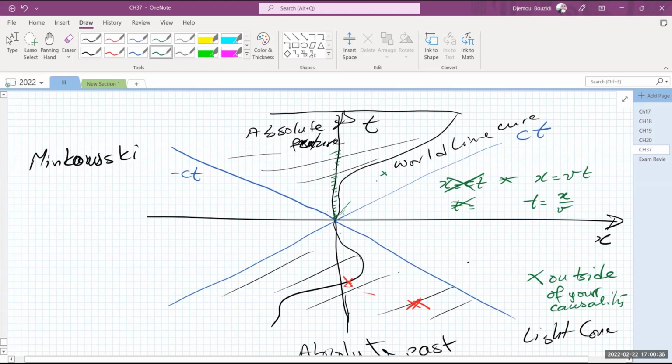So this is how it's presented in the Minkowski representation. If you're sitting still and not moving at all, you can still move in this direction. If an object is moving with a velocity v, it's going to move in this direction, okay? So this is vt, where v is less than c. Obviously, if you take this one and flip it backward, you're going to see it the way that you usually represent x as a function of t. We're representing t as a function of x in this graphic. Make sense?